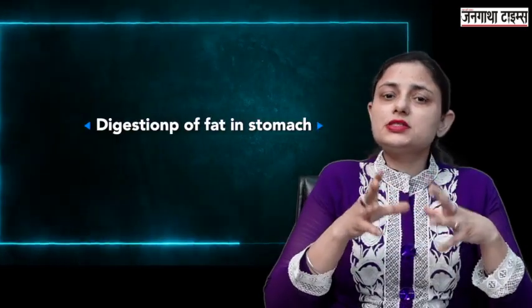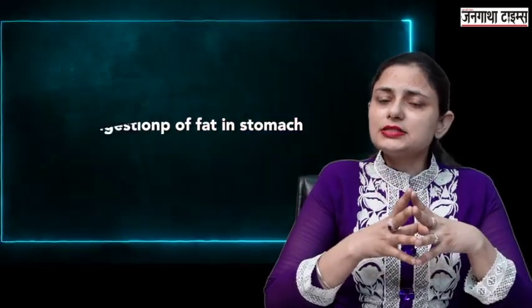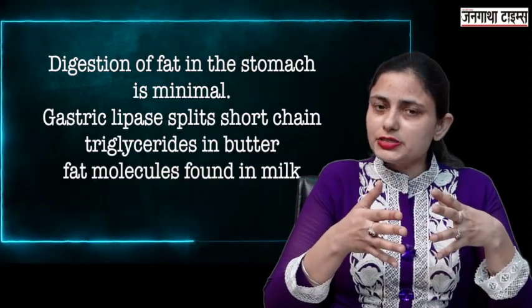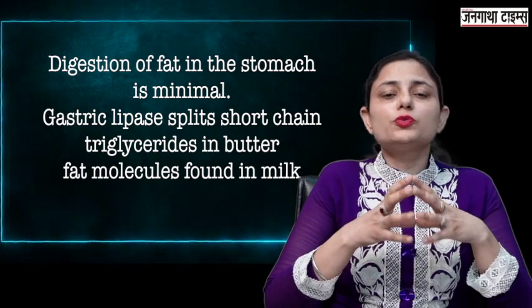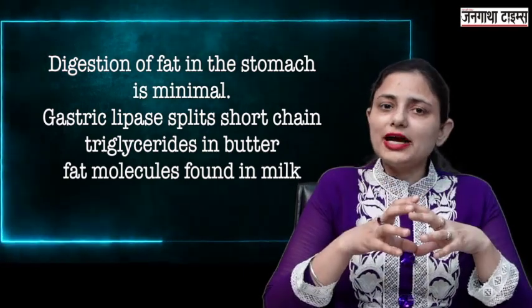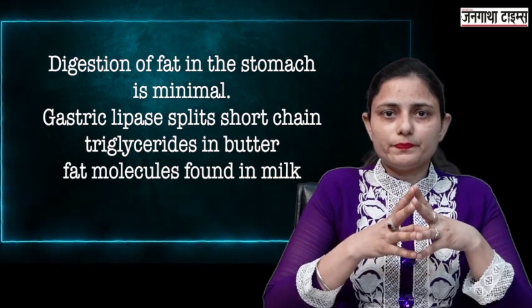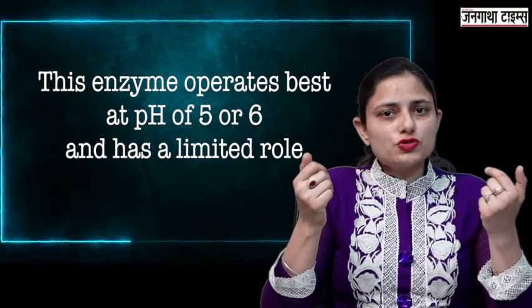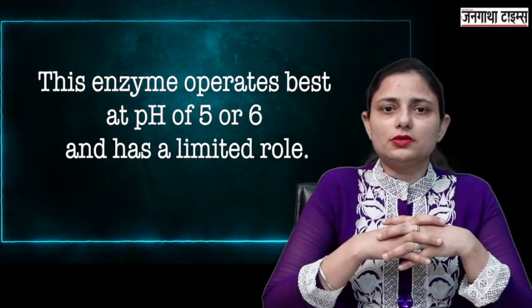Digestion of fats in the stomach. Digestion of fats in the stomach is minimal. There is an enzyme gastric lipase which is responsible for the breakdown of small triglycerides in the butter fat molecules in the milk. But this acts at a pH of 5 to 6, so its action remains minimal.